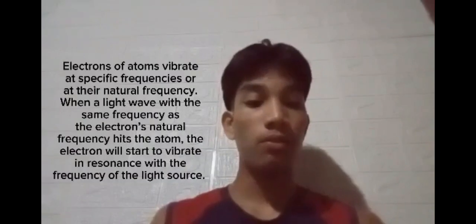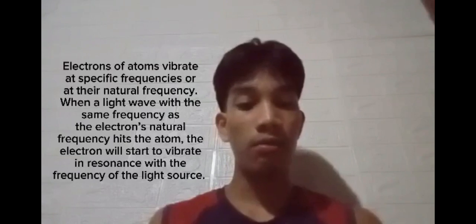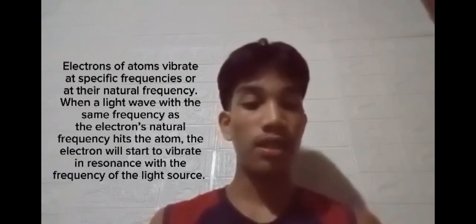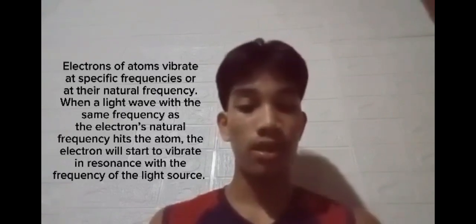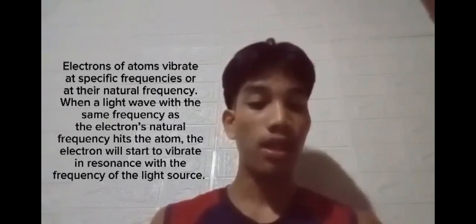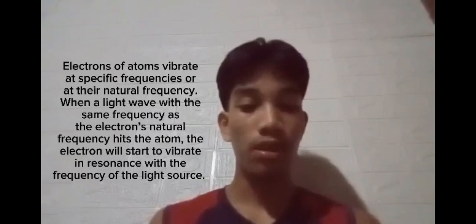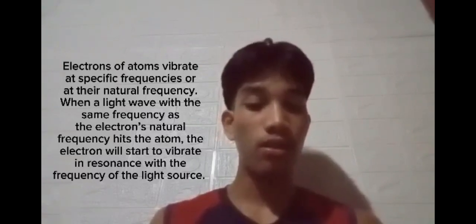Electrons of atoms vibrate at specific frequencies, or at their natural frequencies. When a light wave with the same frequency as the electron's natural frequency hits the atoms, the electrons will start to vibrate in resonance with the frequency of the light source.